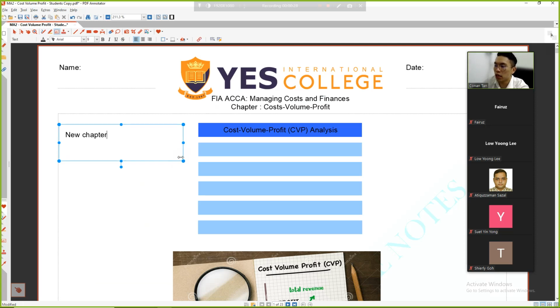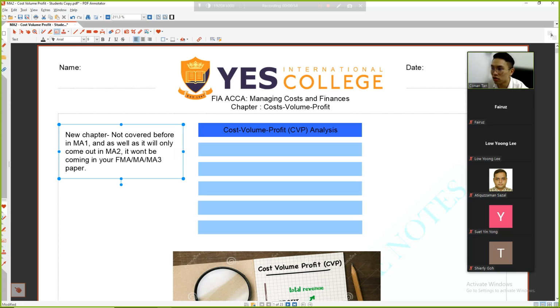What do you mean by a new chapter? A new chapter means it was not covered before in your MA1, and it will only come out in MA2. It won't be coming out in your FMA or MA3, or what we call the MA3 paper. This is very important.